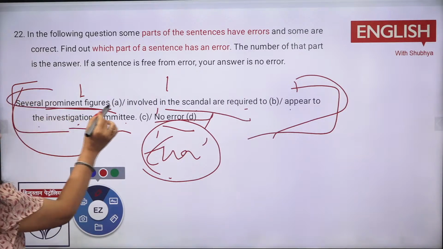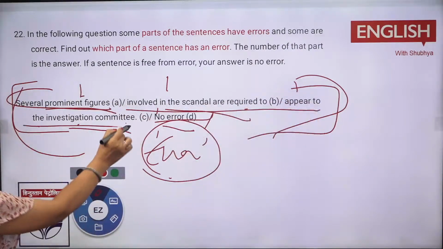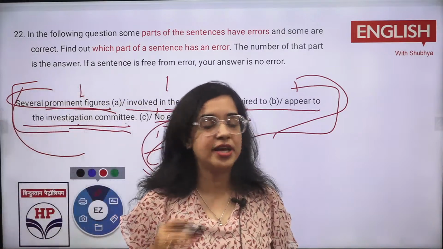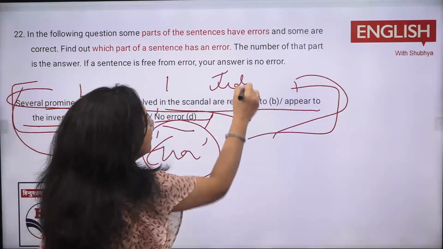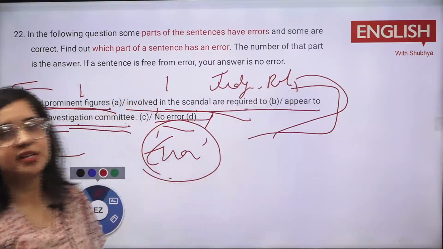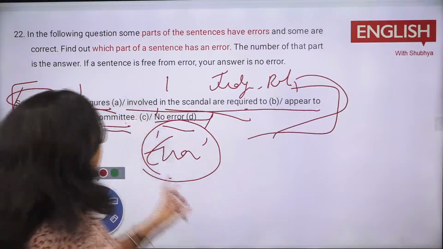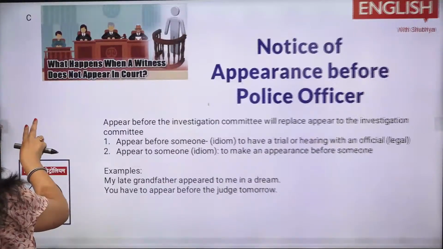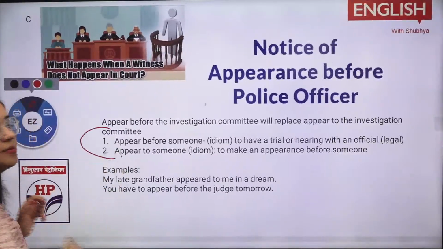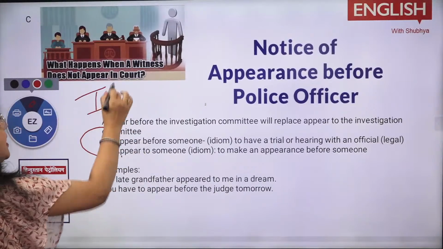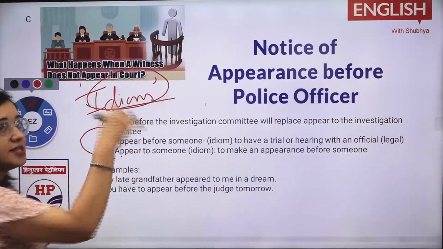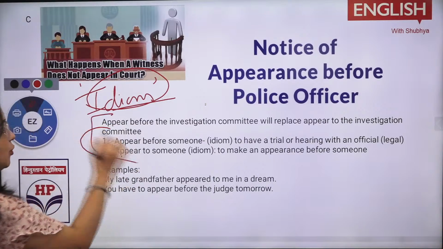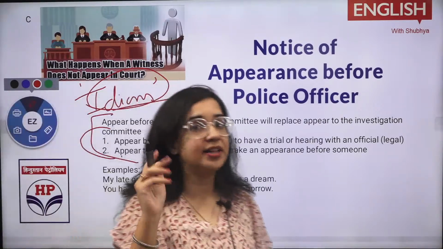Now, several prominent figures involved in the scandal are required to appear to the investigation team. That is not correct. Whenever you say you are to appear in front of the judges, you are to appear in front of the police, like some suspension or something is there, it is appear before, right? So it is not appear to the investigation committee. Note this down, this is very important. Appear before someone. These are based on idioms. Now you were asking me at the very start, ma'am, where will idioms come? Idioms are used here. Now this is a question where idioms are used and everyone was answering wrong. It was an error spotting only. I told you the idioms would be coming not directly, but in the form of error spotting.